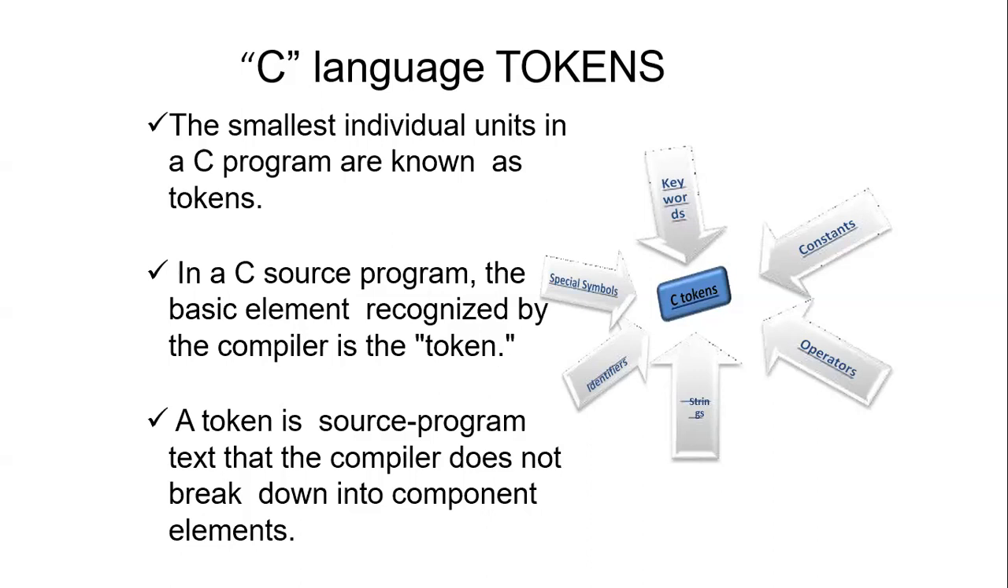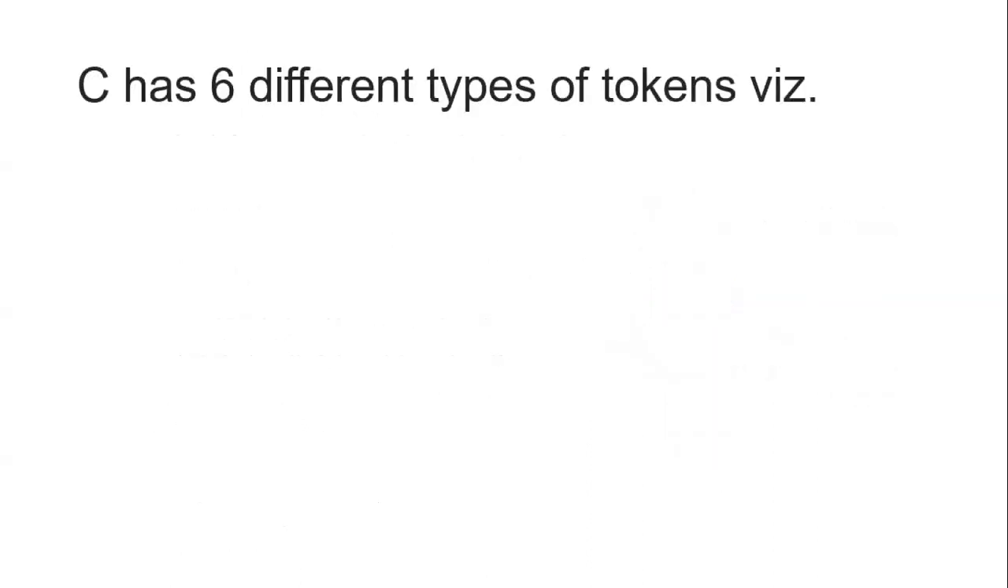If I want to explain again, I will show you each one of them one by one. In yesterday's video, we saw what the keywords are. We will see the rest of them in today's video. Now, C has all these different types of C tokens. Let us see each one of them one by one.